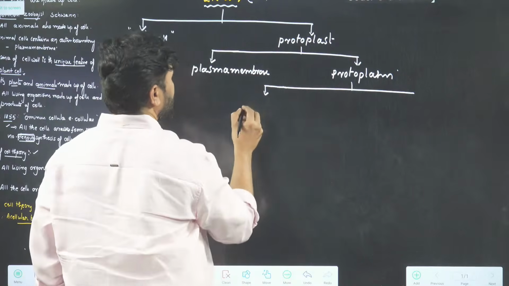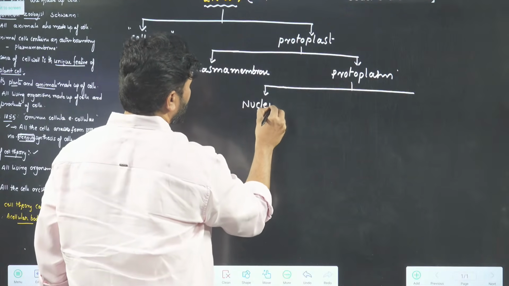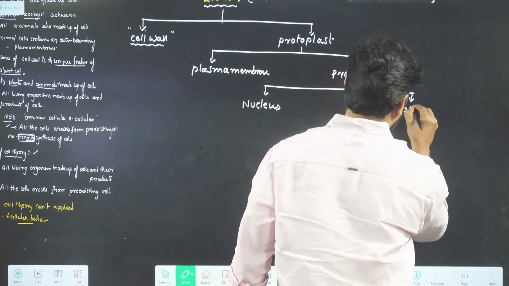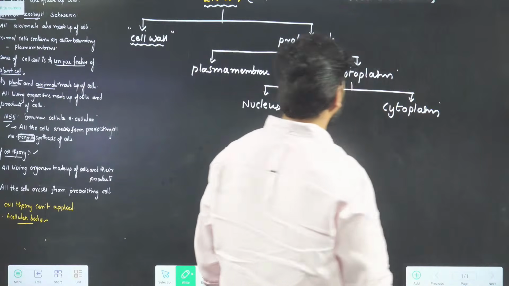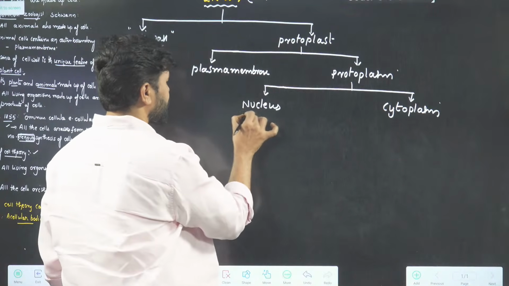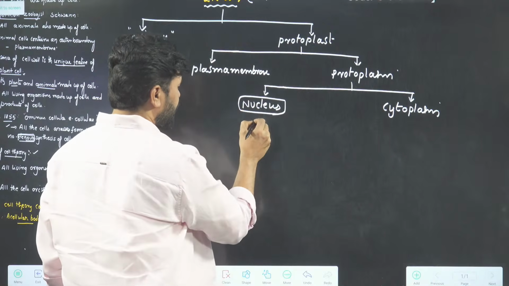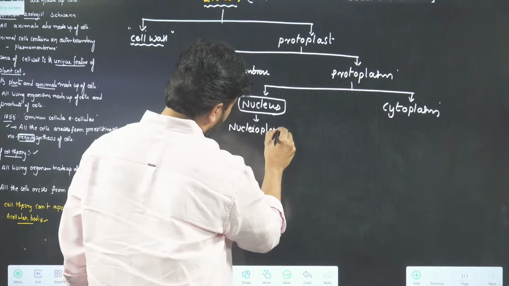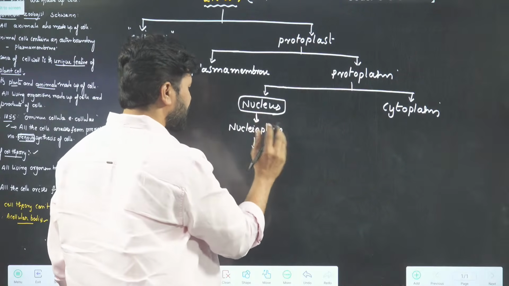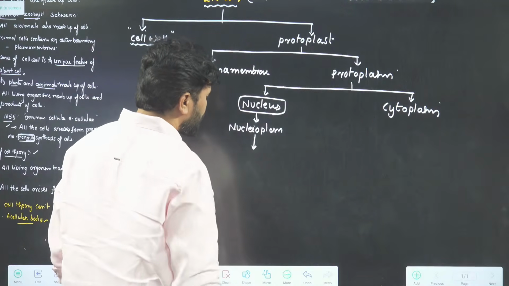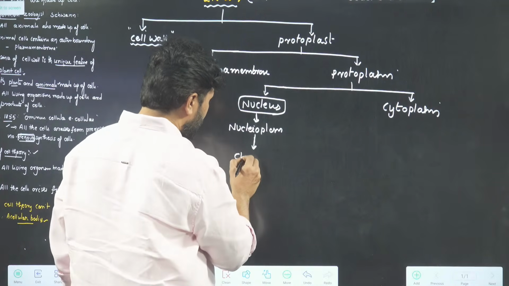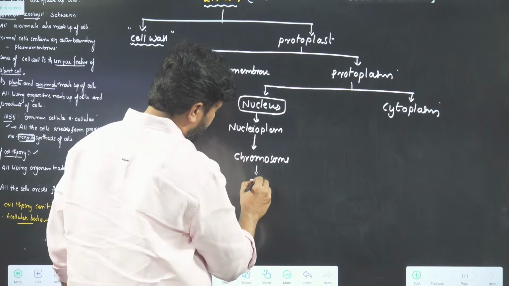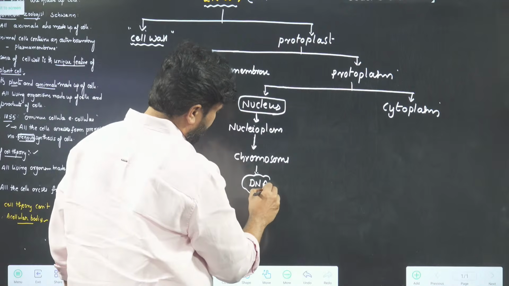It consists of nucleus or nucleoplasm, and next, cytoplasm. Plasm means fluid or a kind of soup-like matter. Observe, the nucleus contains nucleoplasm, and inside the nucleoplasm, plasm meaning fluid, there is a presence of chromosomes. The chromosomes contain DNA. Of course, DNA is the genetic material.